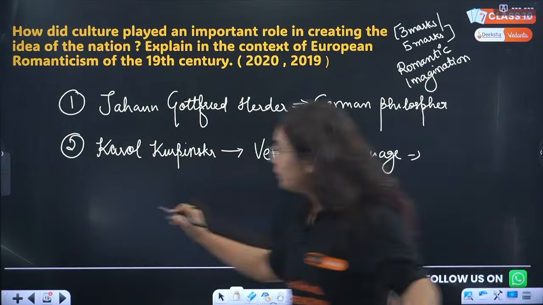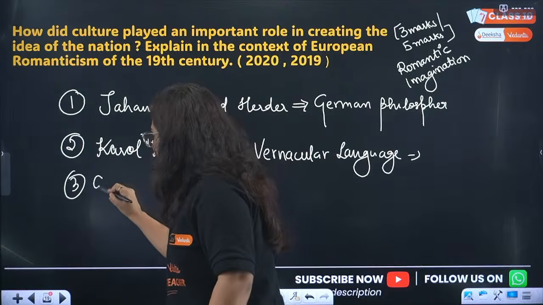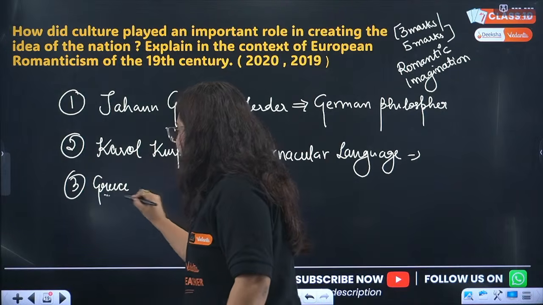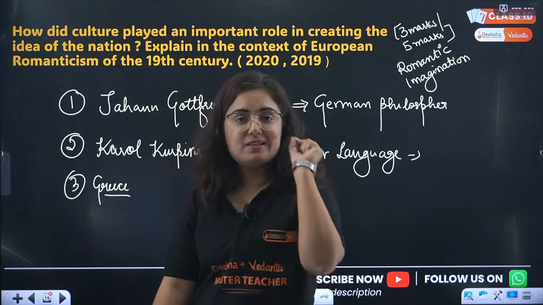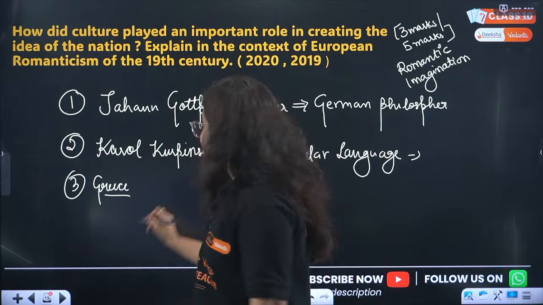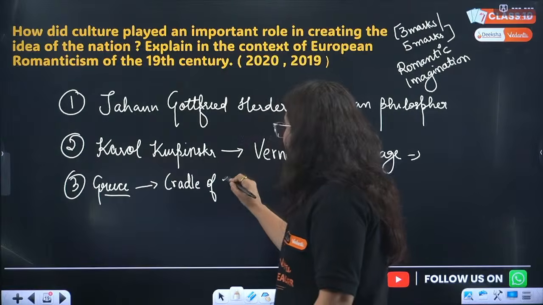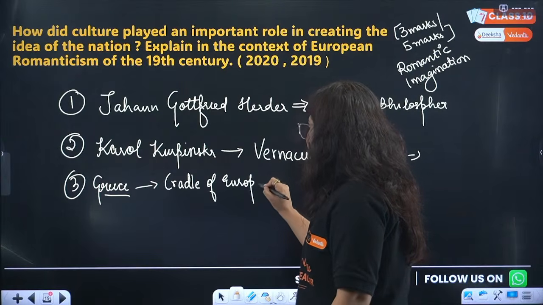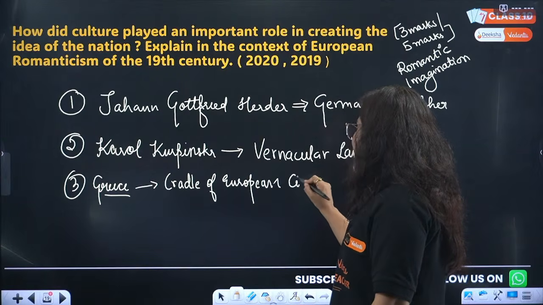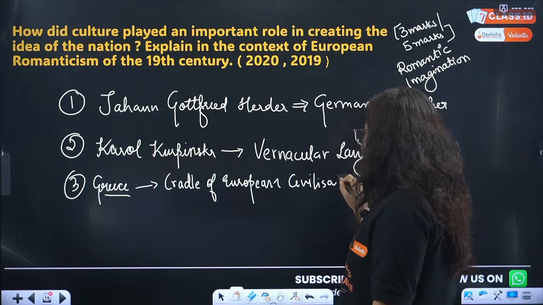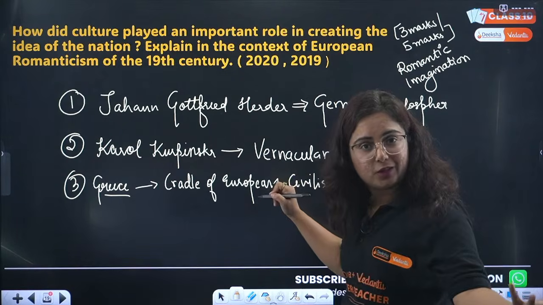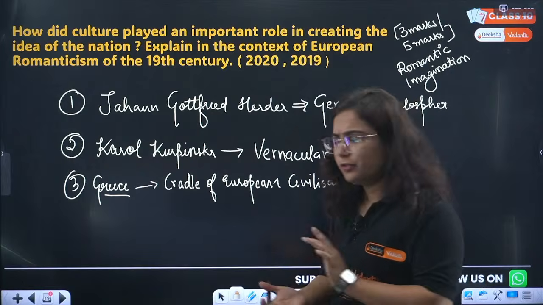Third example, we can also take the example of Greece. When the Greek people started the revolt, the other people considered it the cradle of European civilization. What is civilization? The greatest culture of all time.